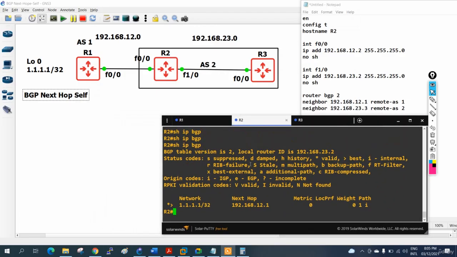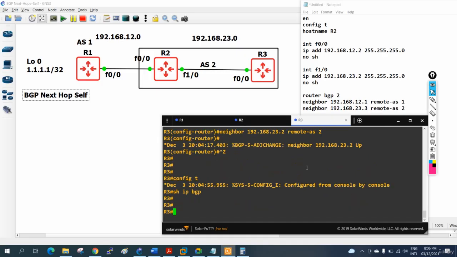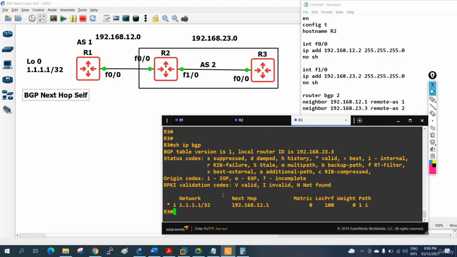Let me show you. I am in R2. When I am checking here, I am getting 1.1.1.1 from 192.168.12.1, this is my next hop. So if I want to forward the traffic, I can forward to this one. But if I go here in R3 and write show ip bgp, what I am getting is this one only, 192.168.12.1, but I don't know anything about 192.168.12.1.